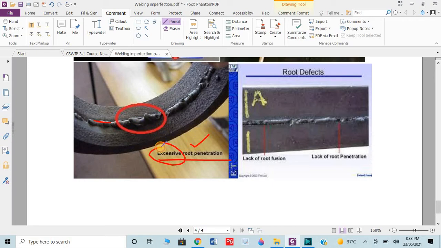It's normally due to economic loss, meaning wastage of electrodes, more or less, because electrodes also get wasted. Then we need to grind this area, so grinding material will also be wasted, and wastage of time.